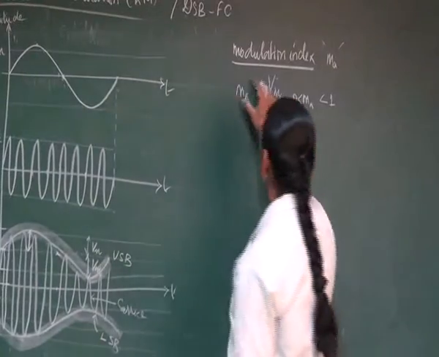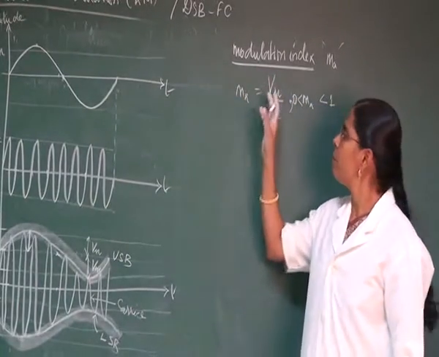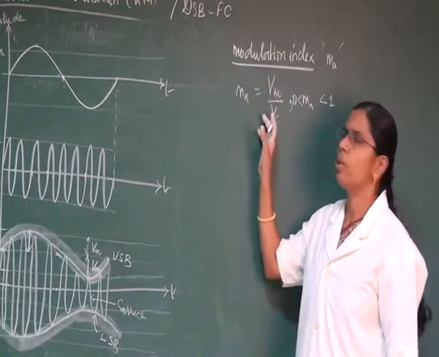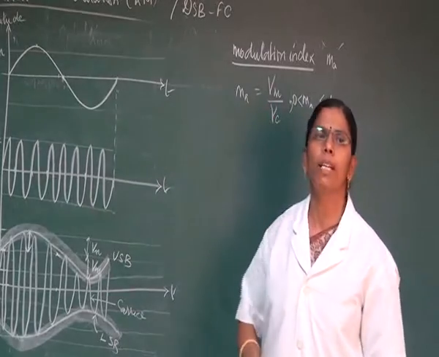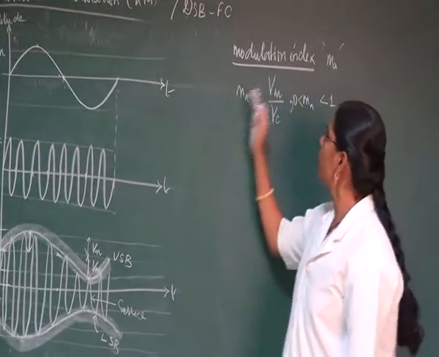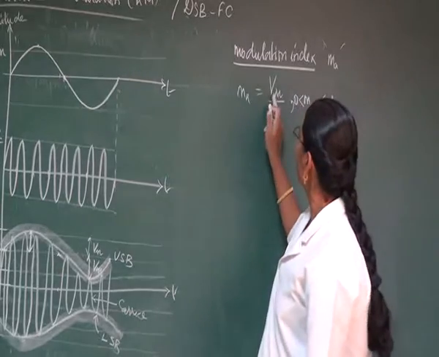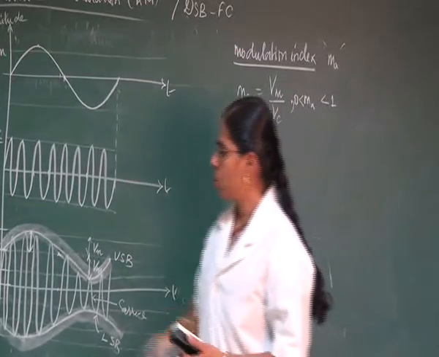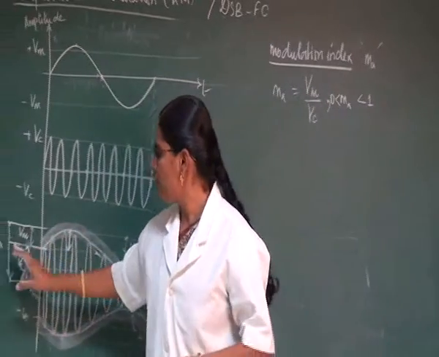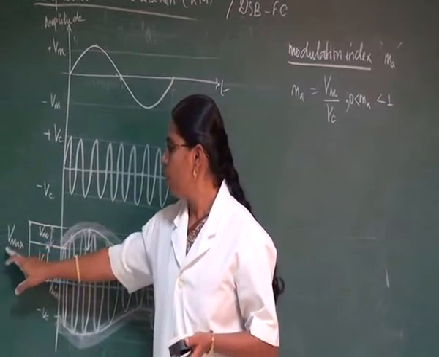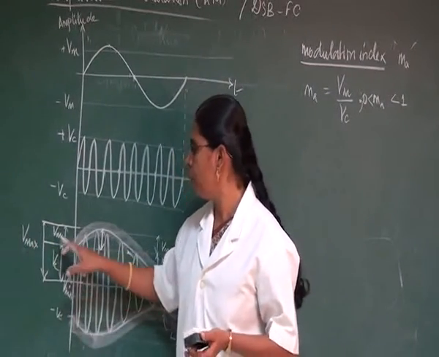So here MA is equal to VM divided by VC. First find out what is VM, then find out what is VC, everything in terms of V max and V minimum. Then substitute it in this equation and we can get the modulation index MA. So first let us find out what is VM. What can we say while relating V maximum, V minimum and VM?